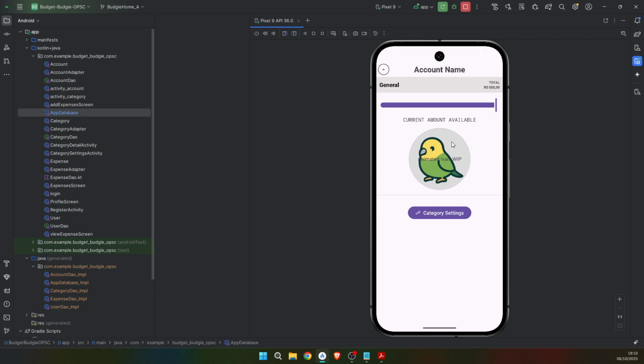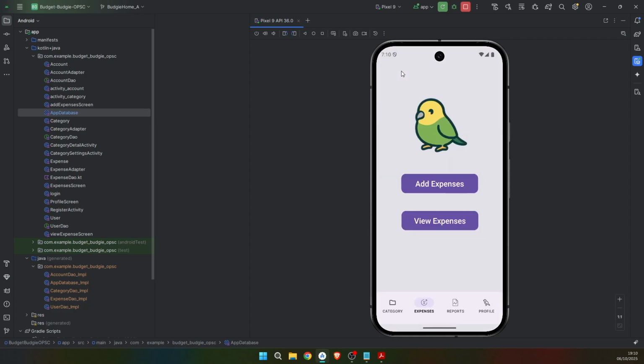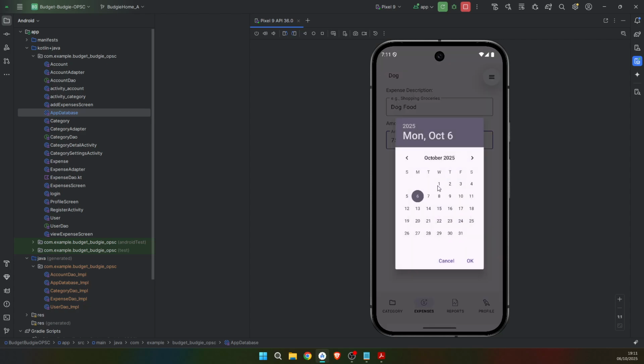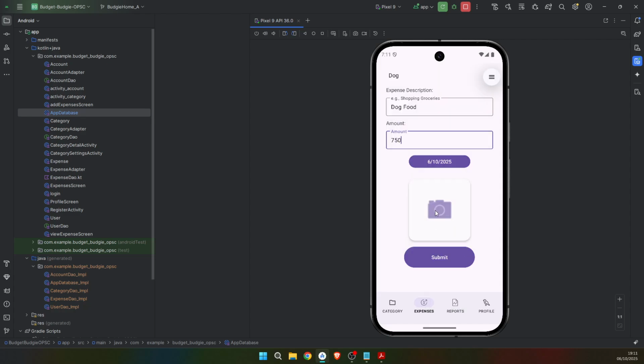Animated Ivan will also be here, and he's pretty much just here to make sure that you're not overspending or anything. So now we want to add an expense. So let's open up the expense screen. So now we need to select a category. So I'm going to spend some money on the dog, and I will get it, I don't know, dog food. So dog food is expensive, so we spent 750 Rand on dog food, and I purchased it on this day.